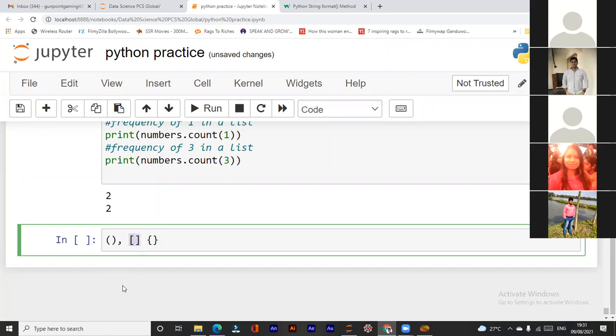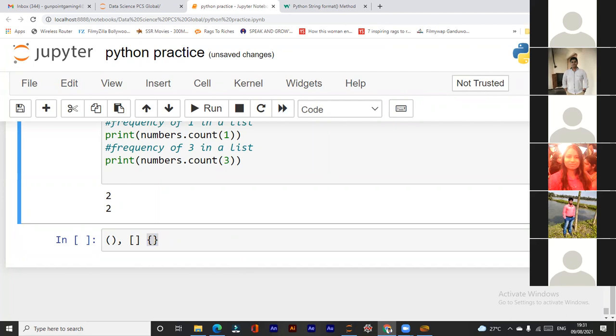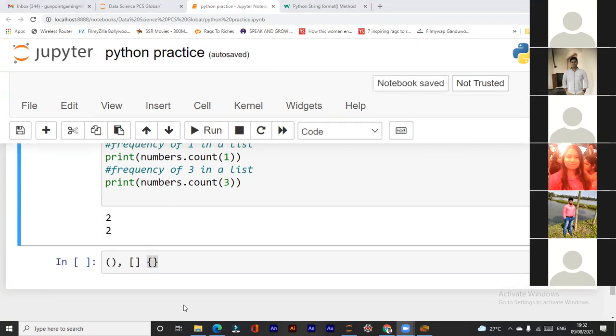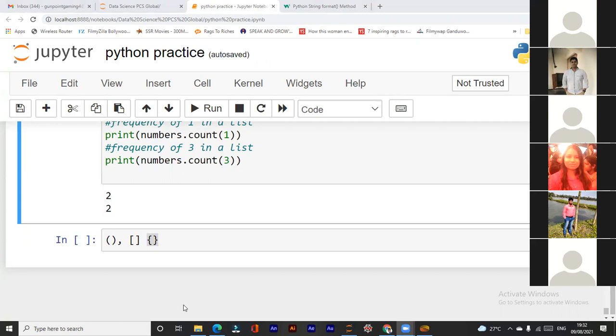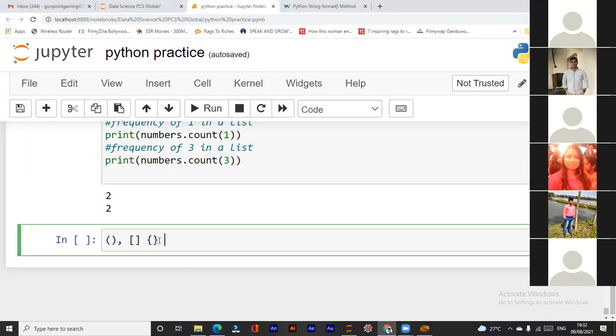Lists are written in square brackets, and sets and dictionaries are written in curly brackets. If you want to create a dictionary or set, you have to use these curly brackets. For a list, use square brackets, and for a tuple, parentheses.